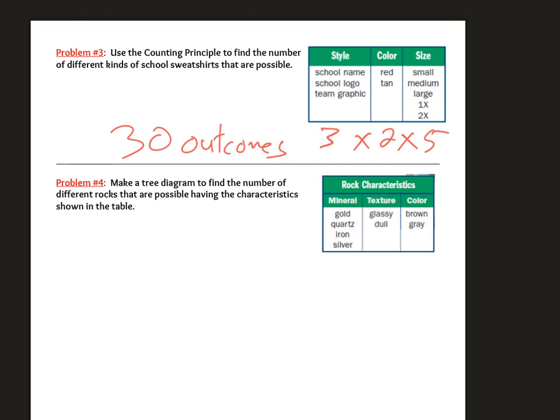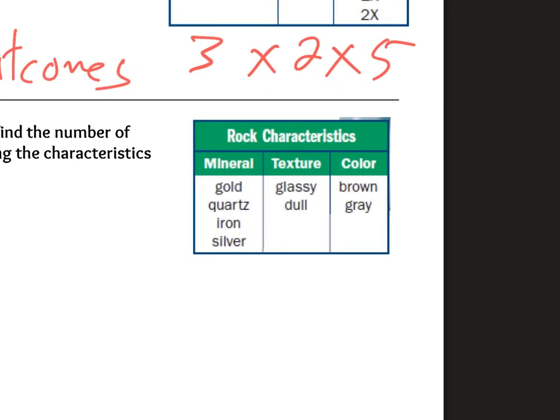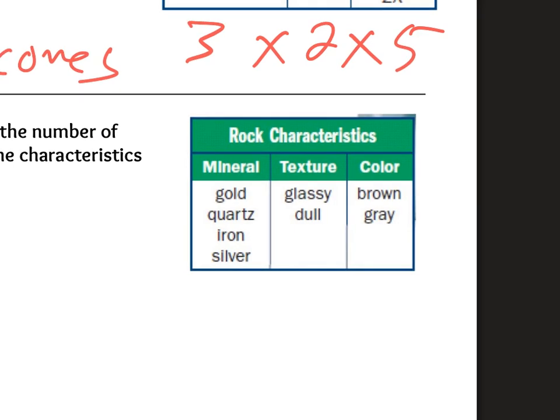Problem 4 says to make a tree diagram, and I'm not going to do that because I want to show you what number is not being used. There are 3 events here: type of mineral, texture, and color. And yet we will not use the number 3. There are 3 events, but we're not using 3.